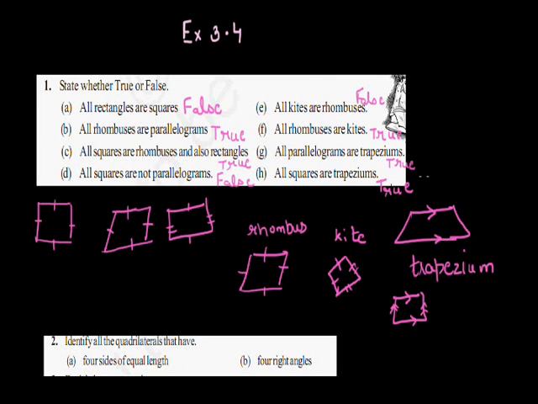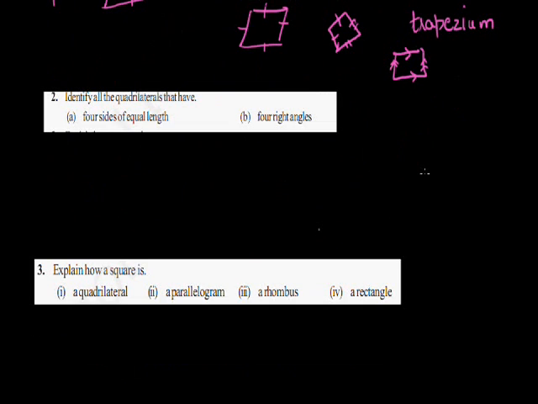Now coming to the second question, identify all the quadrilaterals that have four sides of equal length. The first quadrilateral is square. In square, all the sides are of equal length, and the second quadrilateral is rhombus. In rhombus also, all the sides are of equal length. No other quadrilateral is having all four sides of equal length.